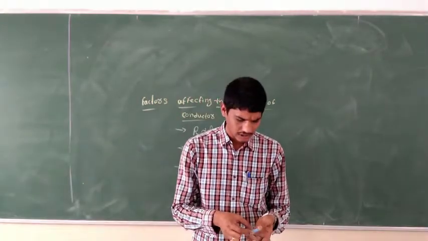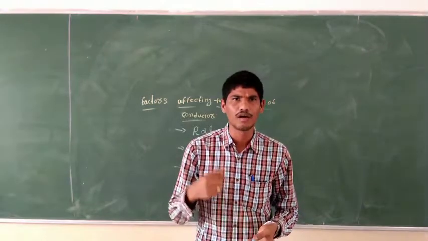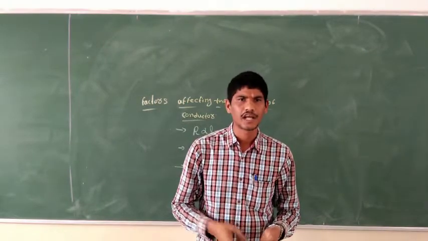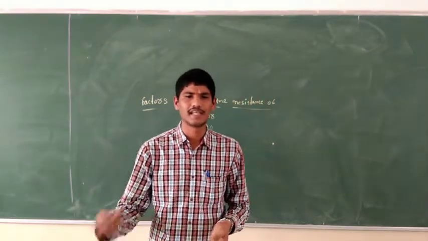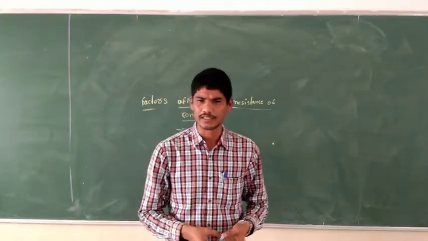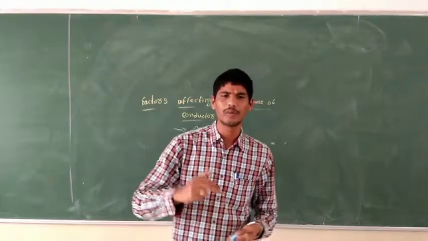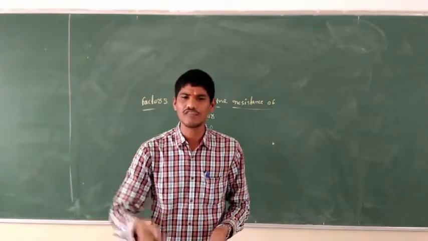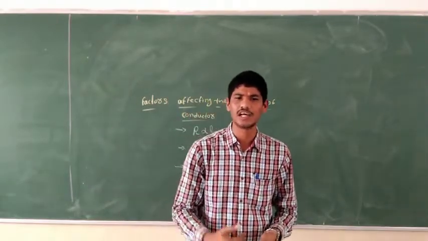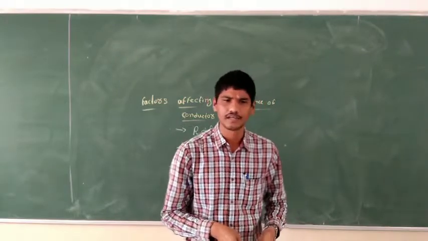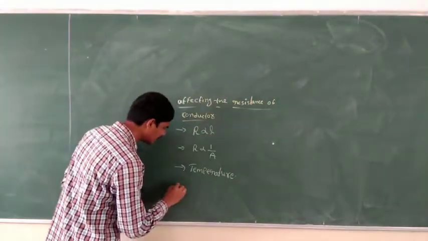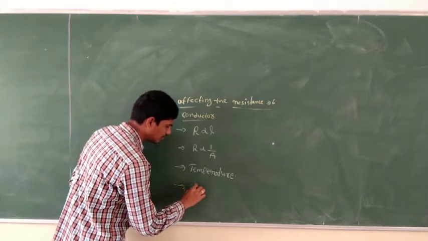Pure metals are copper, aluminium and silver. So if you increase the temperature, the resistance is going to increase, and it is going to decrease if you lower the temperature, right? And the fourth one is the nature of material.